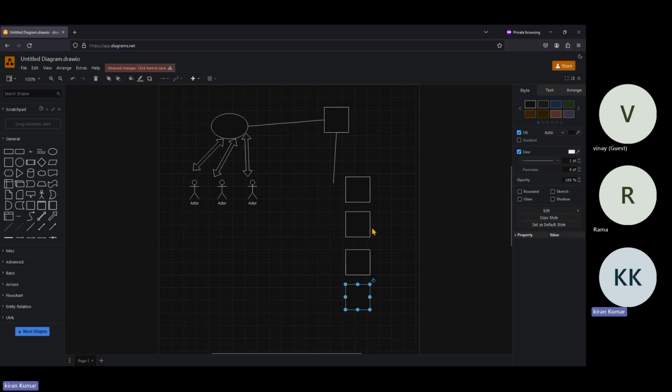We follow that process one by one. That is CD. CD means continuous deployment or continuous delivery also. Some people call it continuous delivery. What is delivering? The build is delivered into the respective environments. So this whole process is called the CI/CD pipeline.